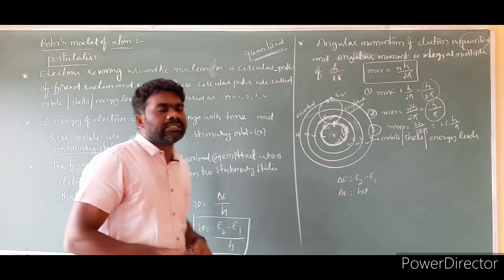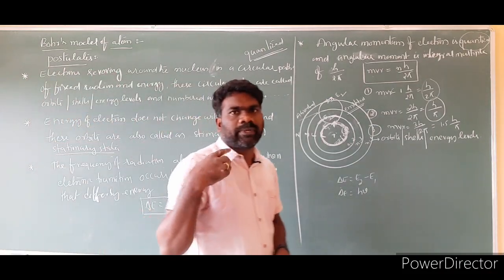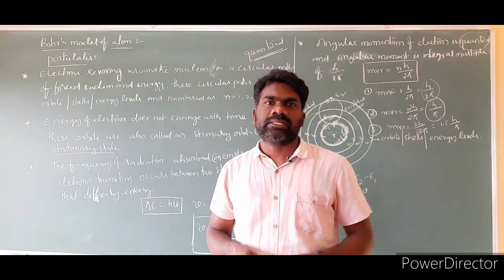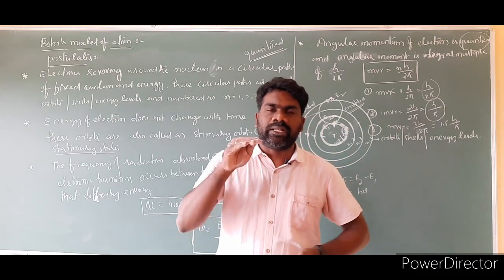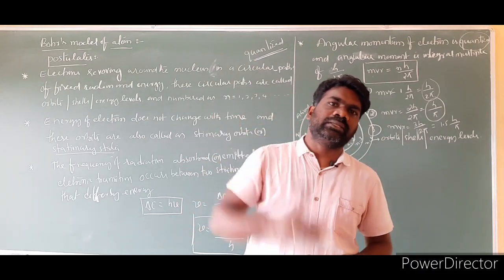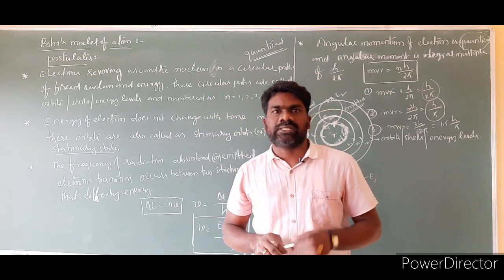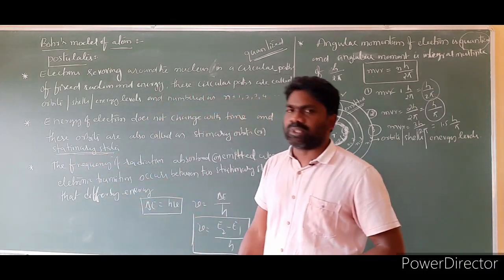The second postulate is that the energy of an electron does not change with time. An electron present in a particular orbit neither gains energy nor loses energy. Its energy is constant and does not change with time. Energy changes only when the electron jumps from a lower energy state to a higher energy state, or comes from a higher energy state to a lower energy state. So these orbits are called stationary orbits.